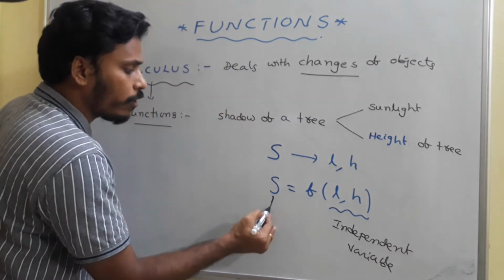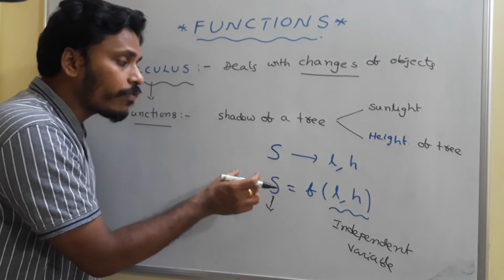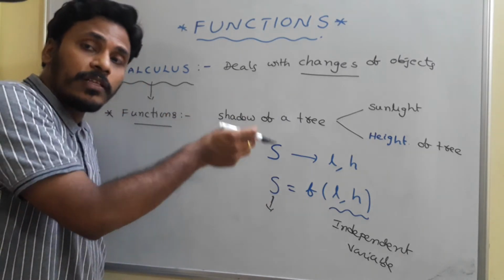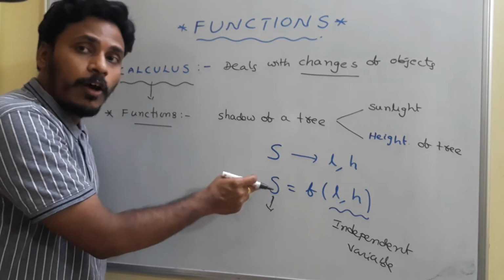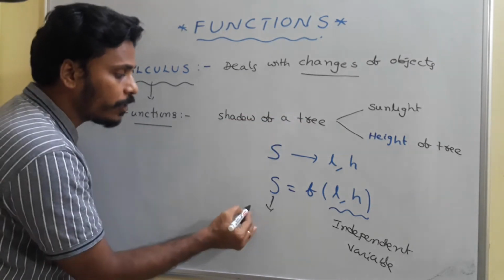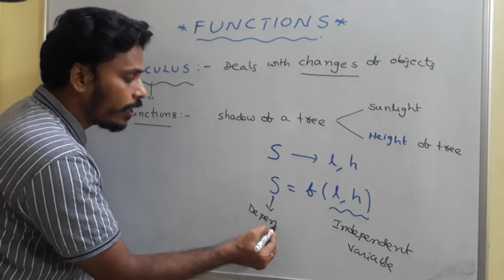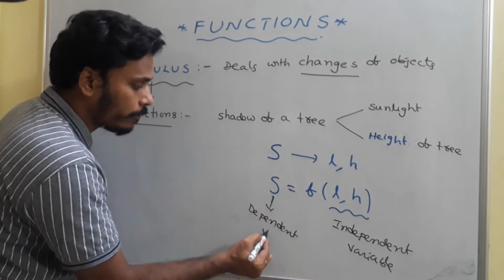Whereas this S, the length of the shadow, depends on the sunlight position as well as the height of the tree. That means the length of the shadow depends on those two objects. That's why we call it a dependent variable.